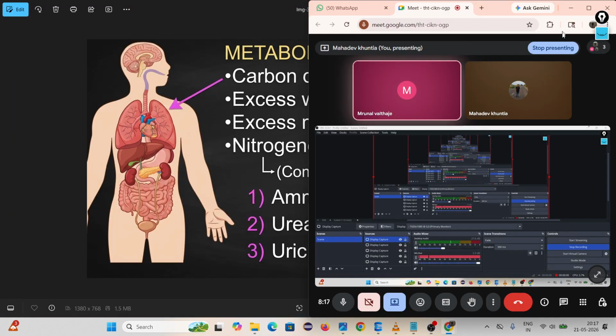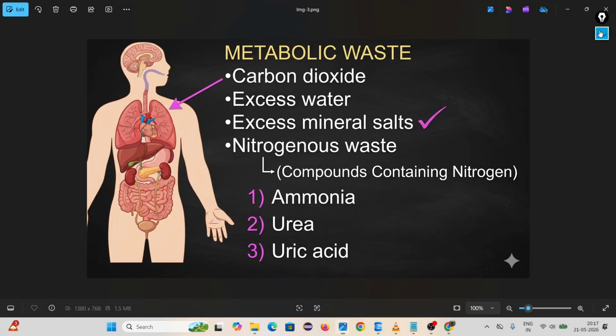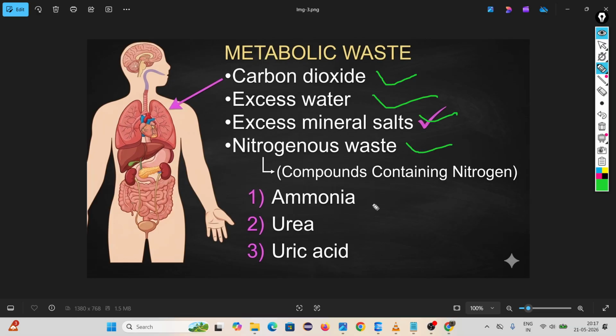Look, these are the waste produced by our metabolic way: carbon dioxide, excess water, minerals, and nitrogenous waste like ammonia, urea, and uric acid. The carbon dioxide is released through one process, breathing. Excess water is released in different forms, like sweat.